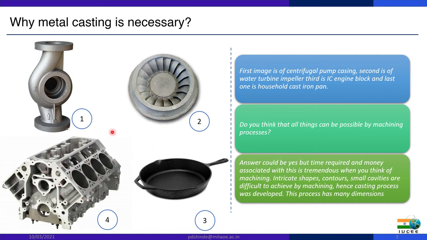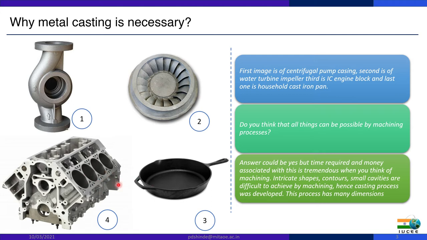Or we can take the example of the pump casing also. Contours are involved in this design, so here also we can't go for machining, because cost is the main, dominating factor while deciding the manufacturing process for a given component.